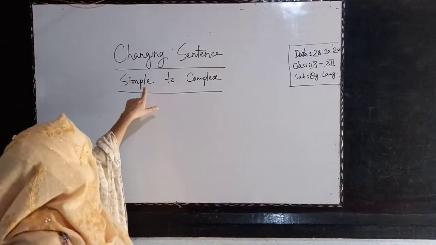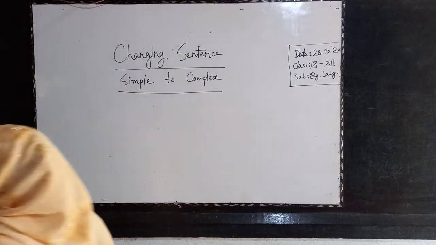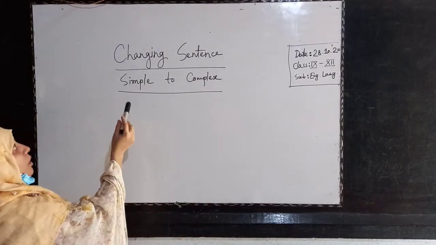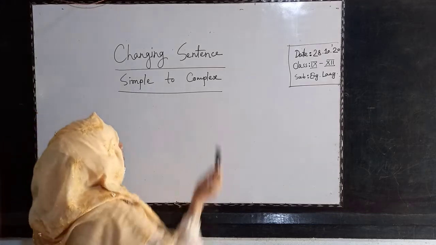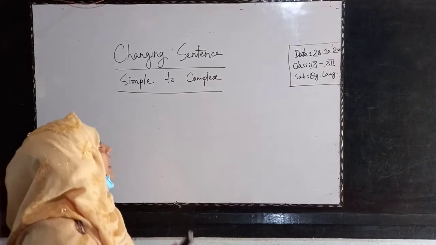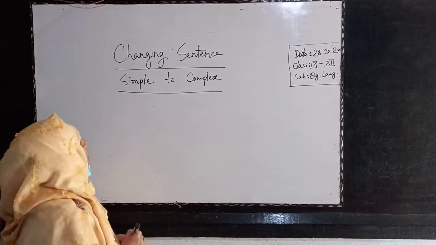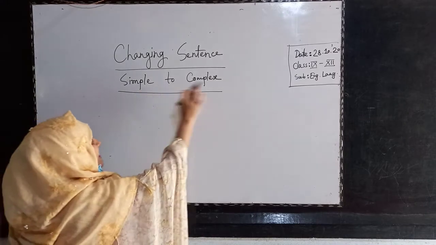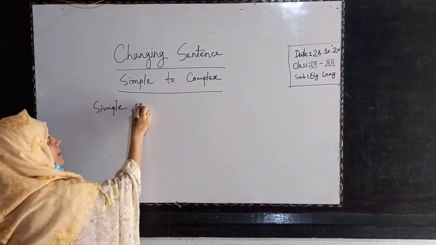Today I will do simple to complex. It's a little bit harder than the one before. So to do simple to complex, we have to know what is a simple sentence, complex sentence and compound sentence. We know there are three kinds of sentence: simple, complex, compound. So you have to know at first what is a simple sentence.